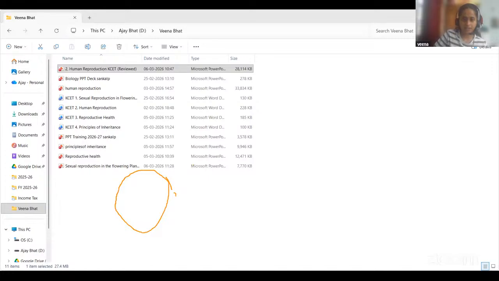A pair of testes are located here, and this is the pouch of skin enclosing the pair of testes. This pouch is called the scrotum. So the correct option is option A, scrotum.